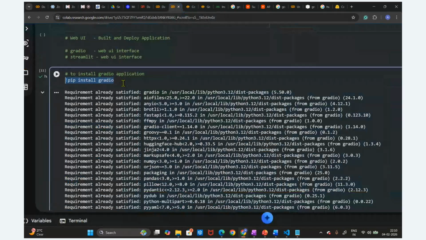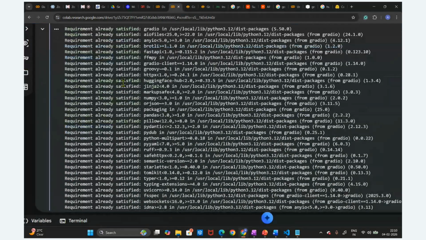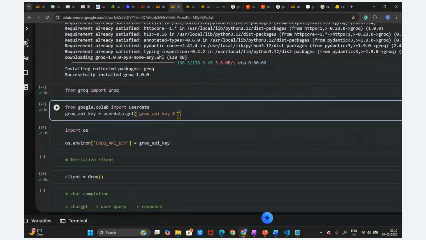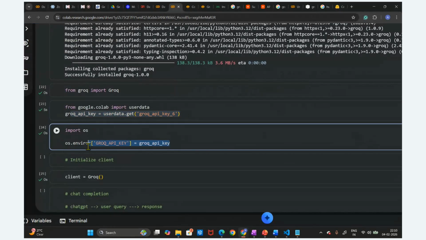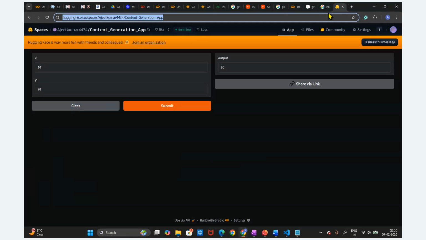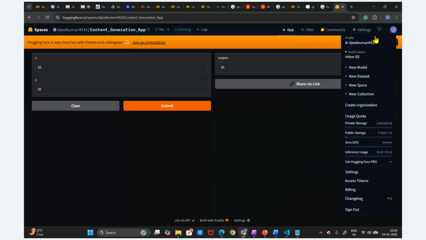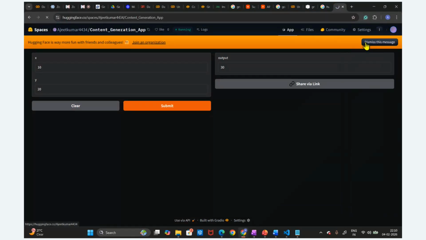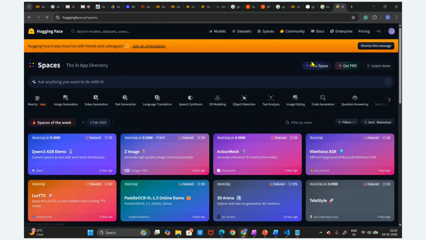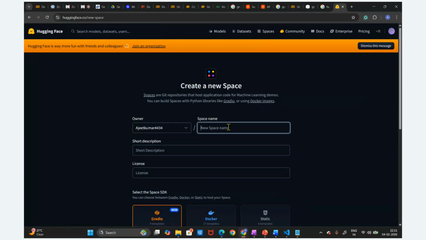So what is the application we have written here? We have written this Gradio application, this one. What I'll do is copy this and paste it there. So let me create a new page. Let's go to this profile. In this profile, you can see this is a page. I'm going to create a new page again, and in the new page I'm going to write this: text generation or content generation.